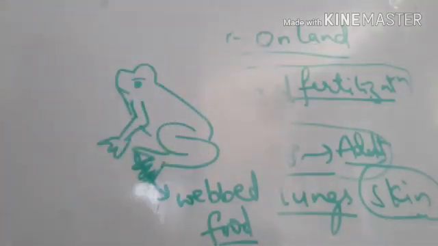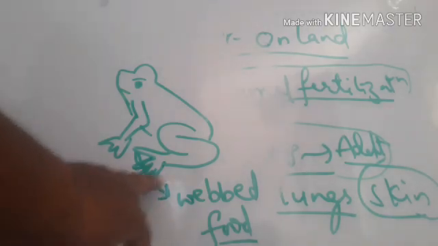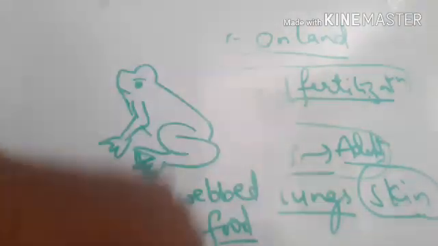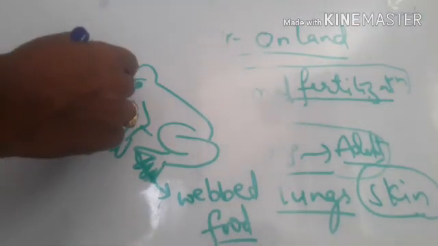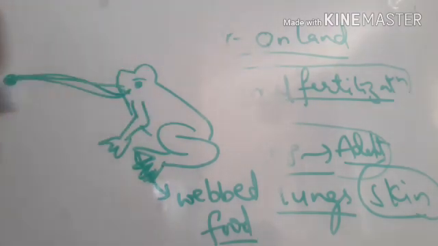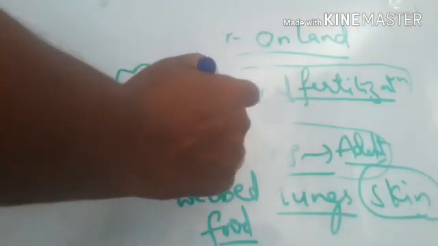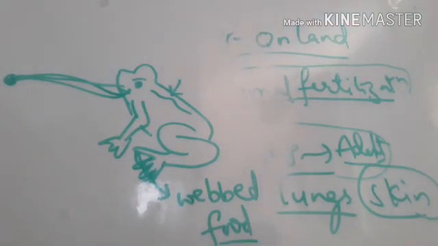And as well as that, frogs have strong back legs for hopping. The legs are very strong, and they can hop, means they can jump and catch their prey. It also has a flexible tongue. With the help of the tongue it catches prey very easily, and the very slimy skin helps in respiration in the water. So these are the adaptations that can be seen in the frog.